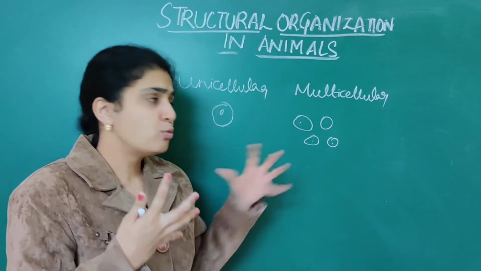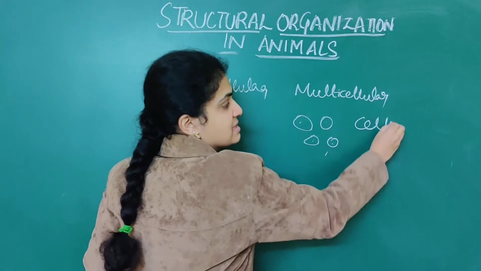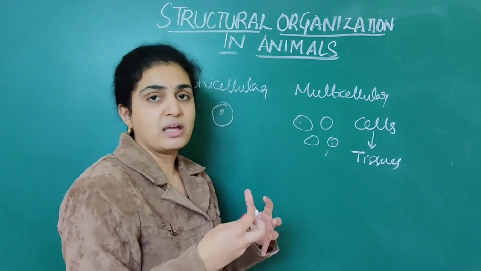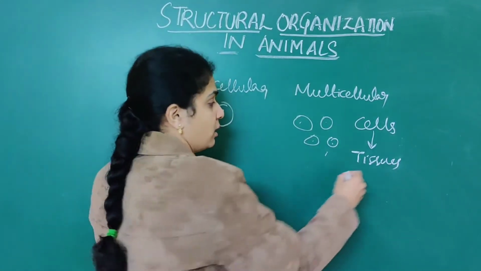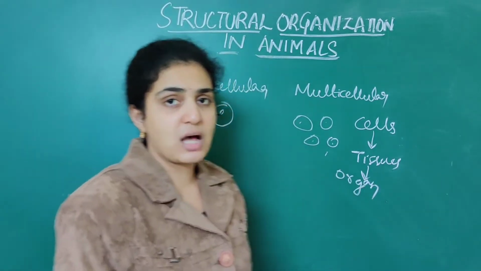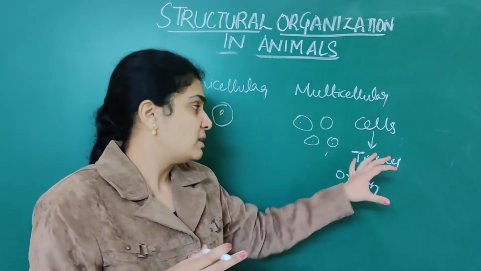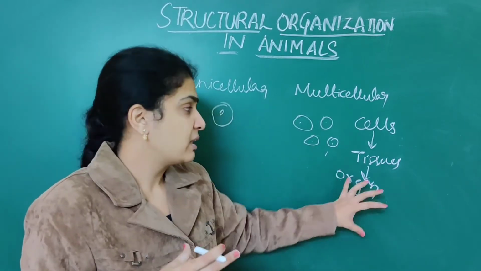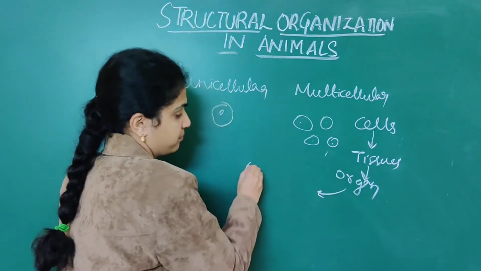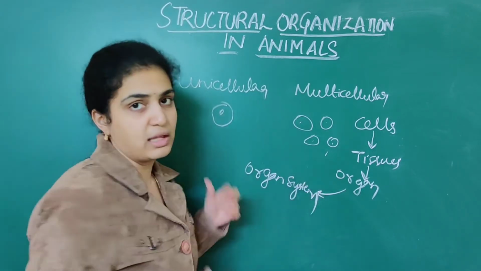Numerous cells will constitute a tissue. Numerous tissues, when they combine, constitute an organ. This flow chart is important because numerous times in NEET it is asked. The cells come and form a tissue. Then all the tissues will form an organ. Next, all the organs combine to form an organ system. Finally, they will function on their own.